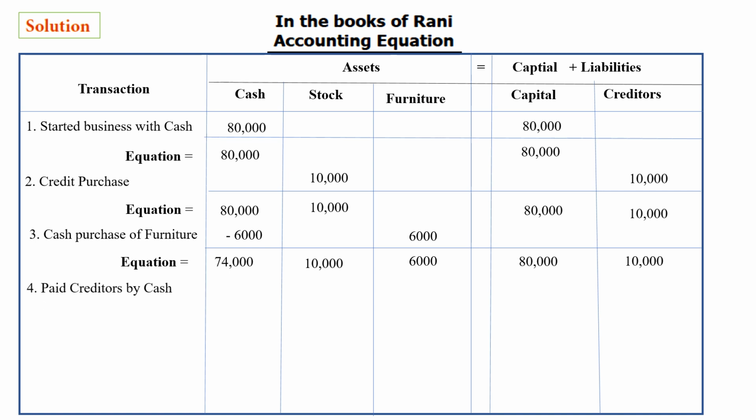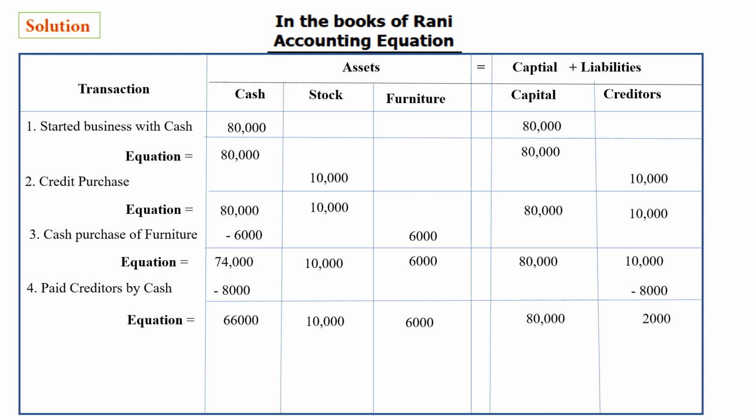And the fourth one: paid creditors by cash. Here we have creditors of 10,000. We are giving them back 8,000 out of the 10,000. How do we pay? We take it from the 74,000 cash, right? So 74,000 minus 8,000, and here creditors also minus 8,000, because where we had to pay 10,000 rupees, we pay 8,000 and close that part. Now equalize it. 74,000 minus 8,000 is 66,000, and the remaining part you just bring down: 10,000, 6,000, 80,000, and at last creditors 10,000 less the 8,000 we have given, so the remaining creditors will be 2,000. We still have to pay 2,000 rupees.